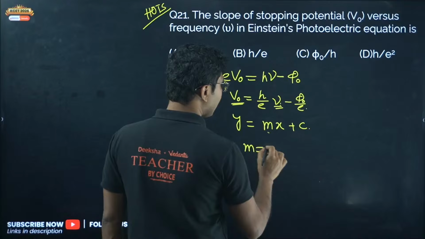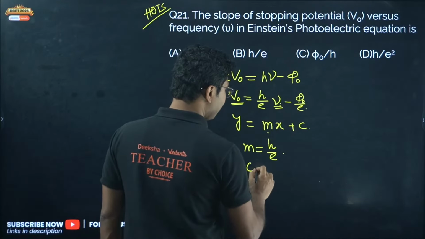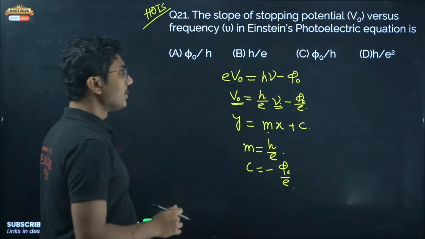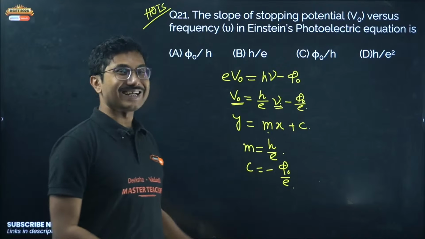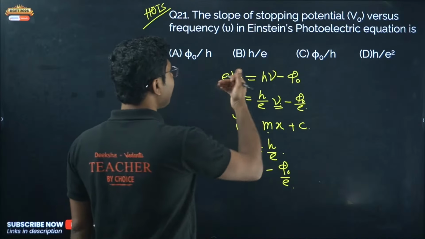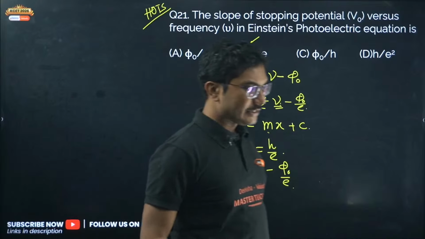The slope of the graph must be h by e, and the intercept must be minus phi naught by e. If the same question is asked, what is the intercept? Intercept will be minus phi naught by e. But the slope is h upon e.